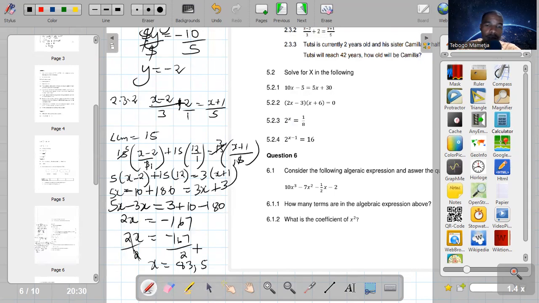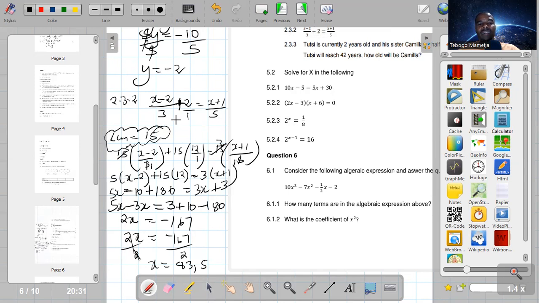Let me just do a small recap. Guys, if you are requested to solve for x, meaning you are given an algebraic equation which involves fractions like this, especially fractions which have different denominators, you must use the LCM method.